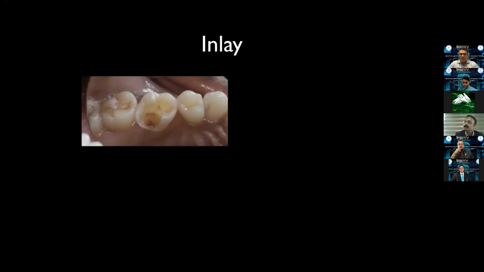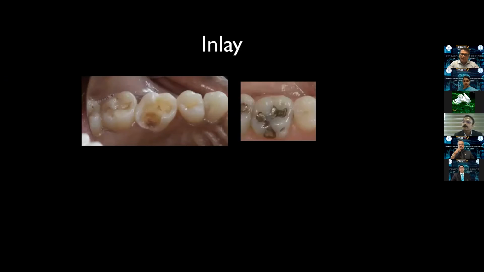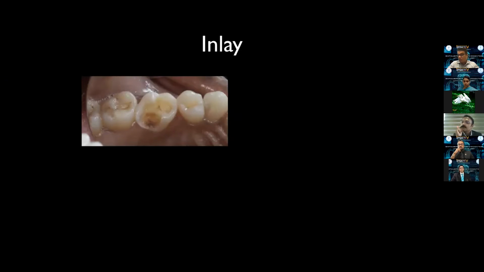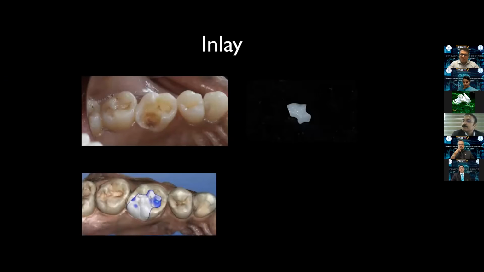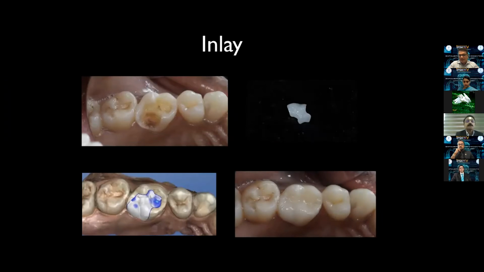So let us see a few cases. So we have a large occlusal defect like this on a vital tooth here, right? So traditionally, a restorative dentist would have either gone for an amalgam restoration or a composite restoration. But see, a functional cusp is missing here. So can't we do a very durable, stronger restoration? Yes, this is an inlay fabricated in a hybrid ceramic. As I had mentioned, it is a combination of composite and ceramic. So this is the scan and the design on the software, and this is the final result.